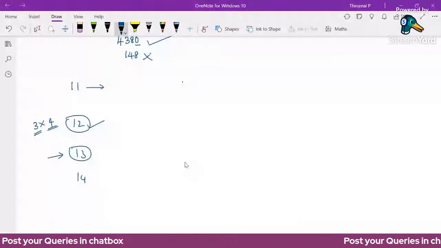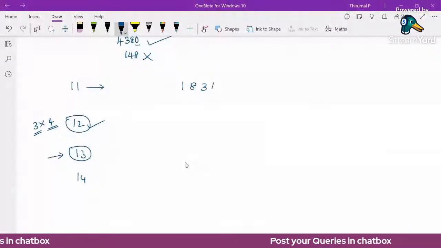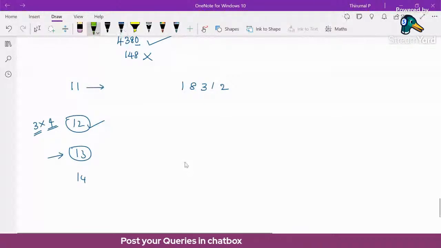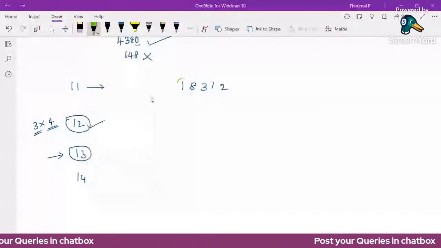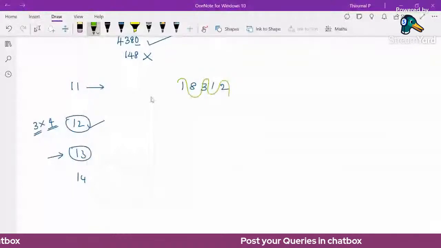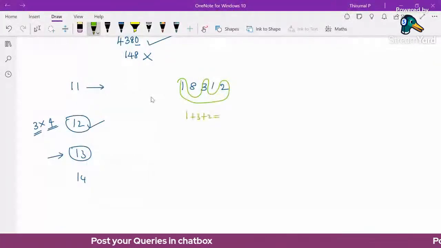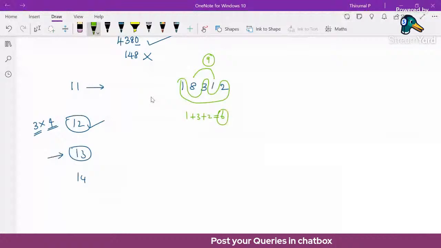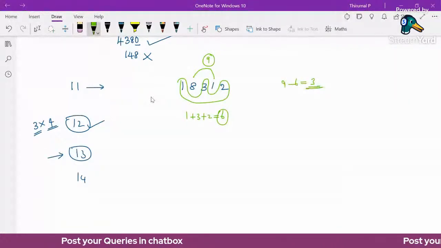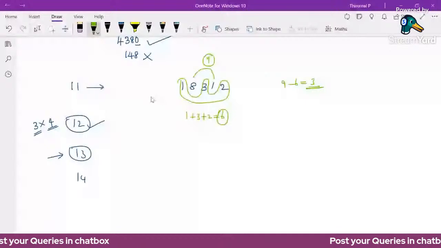Suppose there is a number 1, 8, 3, 1, 2. For such a number, first check the sum of the alternate digits: 1, 3, 2. This sum value is 1 plus 3 plus 2, which is 6. The remaining sum value is 1 plus 8, which is 9. Find the difference. 9 minus 6 is 3. This is not a multiple of 11. So this is not divisible by 11.